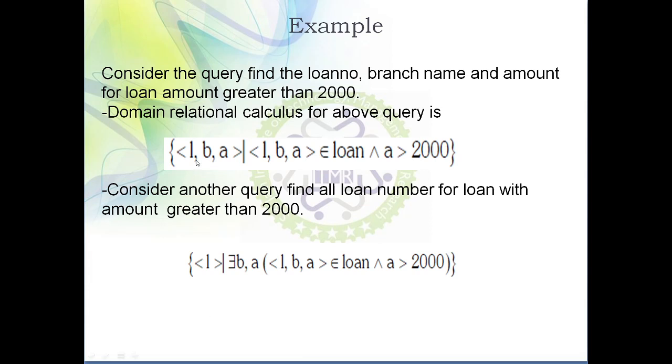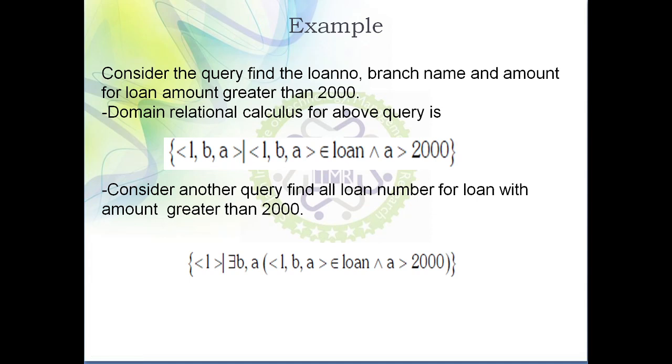So here, to represent loan number we use the domain variable L. To represent the branch name we use B, and to represent the amount we use A. So L, B, A are the three domain variables. Then this pipe sign represents the partition between these two parts. Then we write L, B, A belongs to loan, that means the table from which we are fetching this, and the condition is that the amount of loan should be greater than 2000. This is how you can specify a domain relational calculus query.